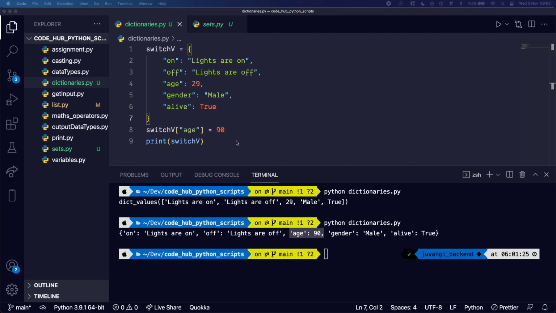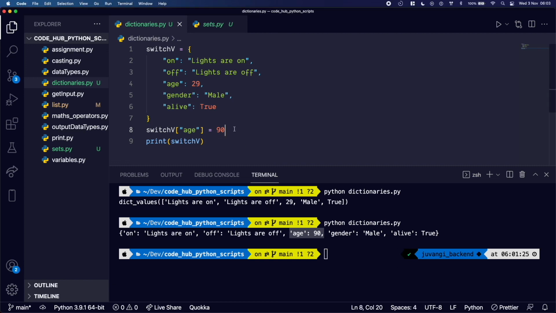All right, so let's say we want to add to the dictionary. How do we go about this? I'm going to clear this up. Now to add to a dictionary, what key and what value do I want to add? These are the questions you have to ask. So I'm going to say switch V key.